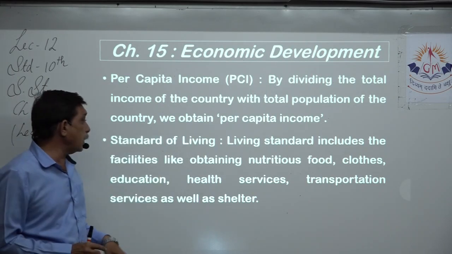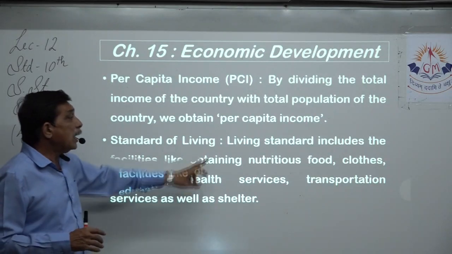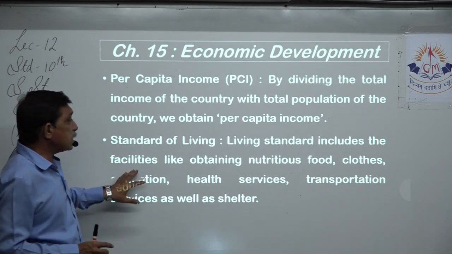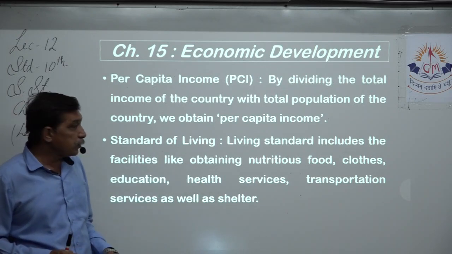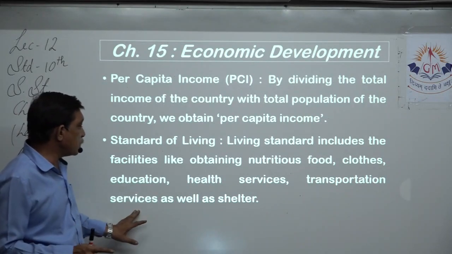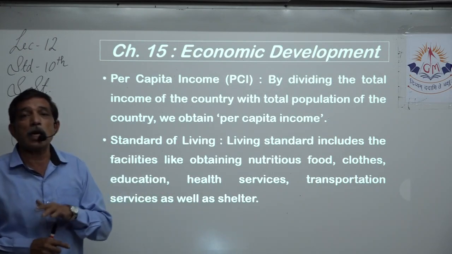The third indicator is standard of living. Now what do we understand by standard of living? Living standard includes lots and lots of things, right? Facilities like obtaining nutritious food, clothes, education, health services, transportation services, as well as shelter. These things are included in standard of living.